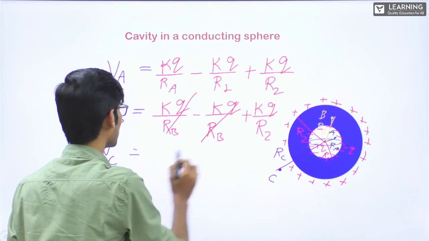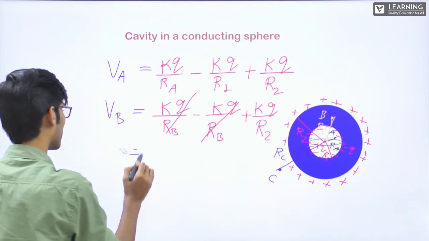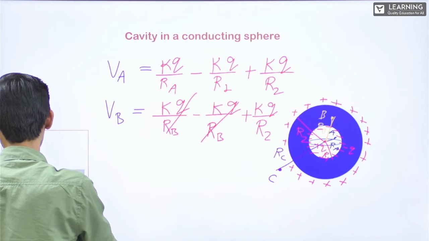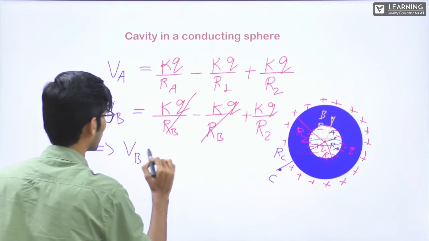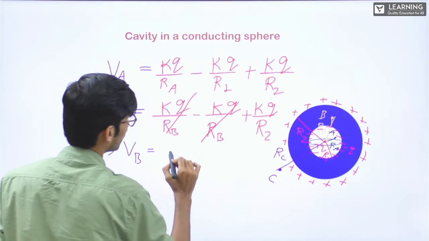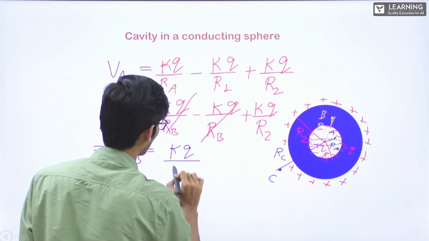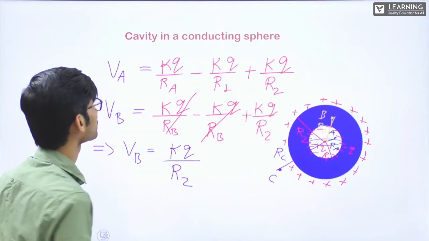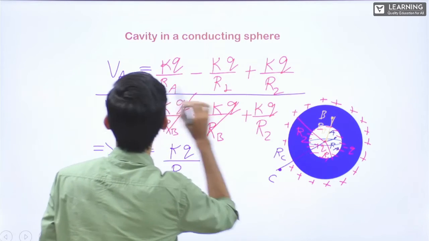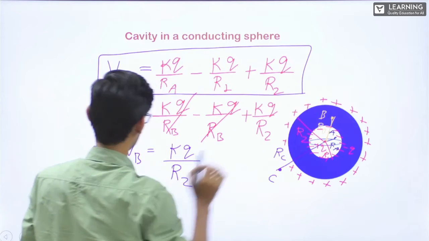This and this will be cancelled. What did we get? We got VB is equal to KQ by R. Clear? This is BA. This one. This is BA. This is VB.